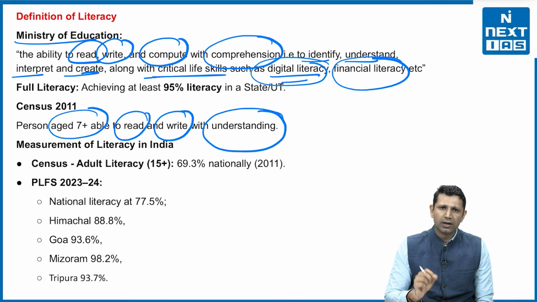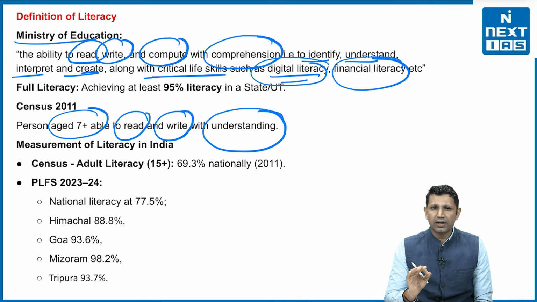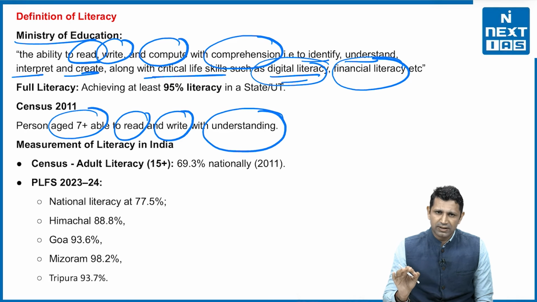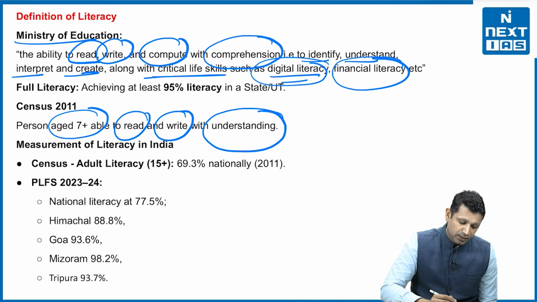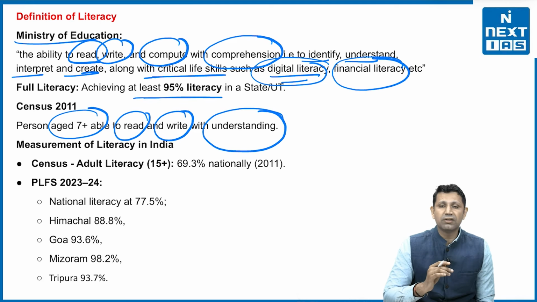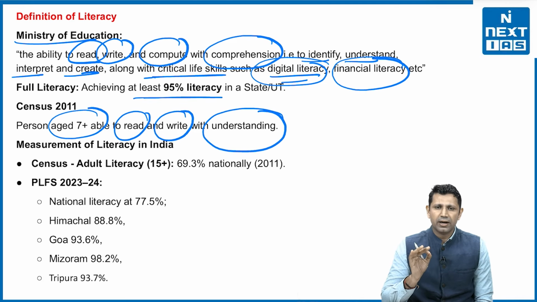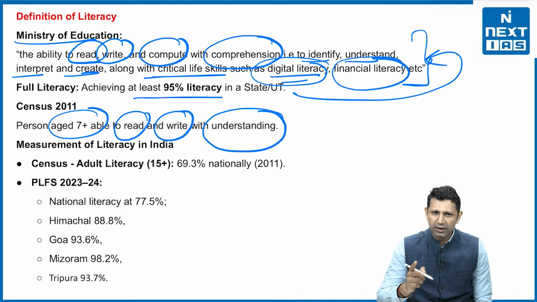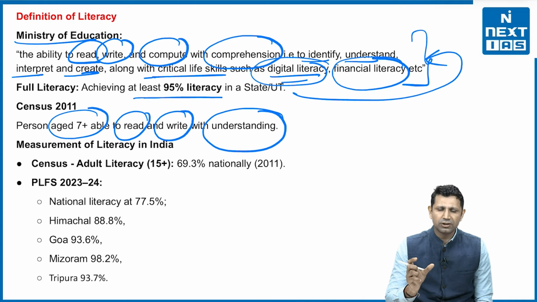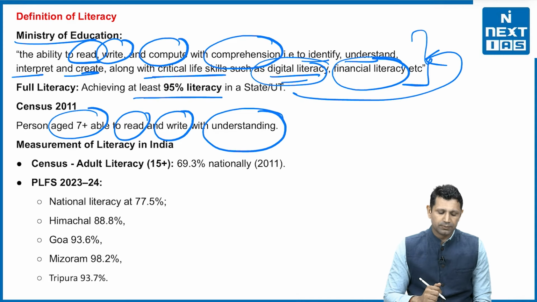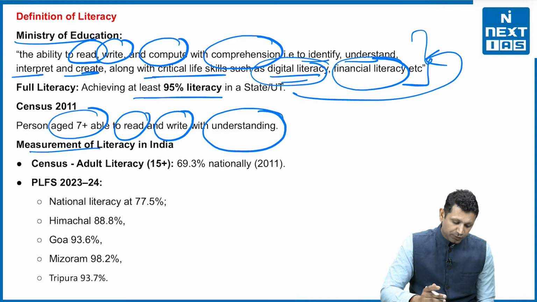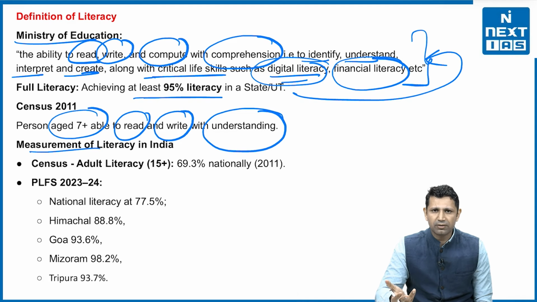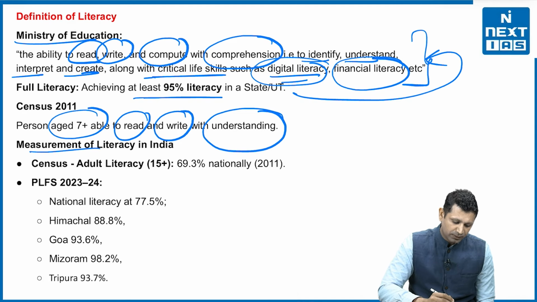This is the first thing. Now, the criteria for declaring any state as a fully literate state is very simple. We have already discussed that it should have at least 95% literacy in the state. And how will literacy be defined? According to the definition given by the Ministry of Education, because the status of fully literate state is given by the Ministry of Education. Now, if we talk about how our performance has been, the performance is very simple.